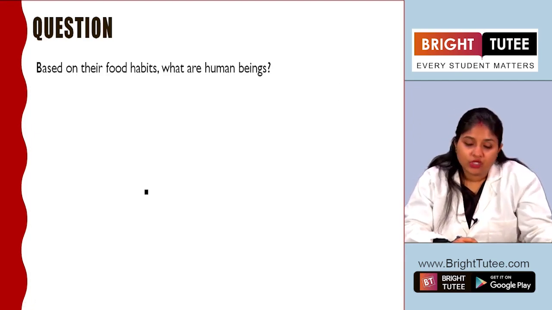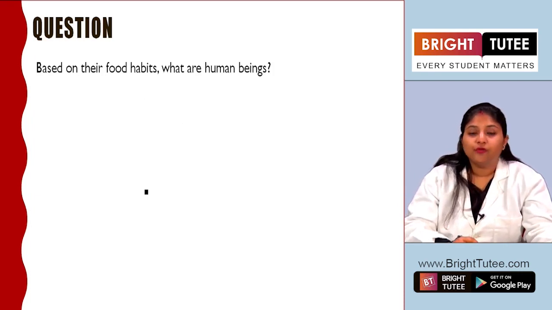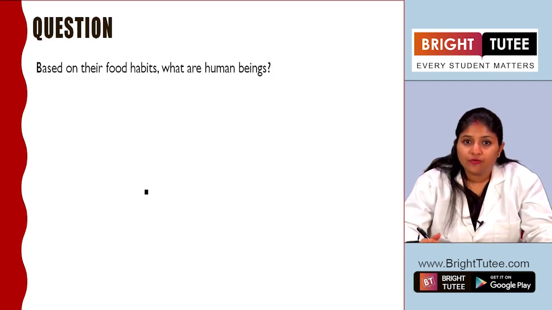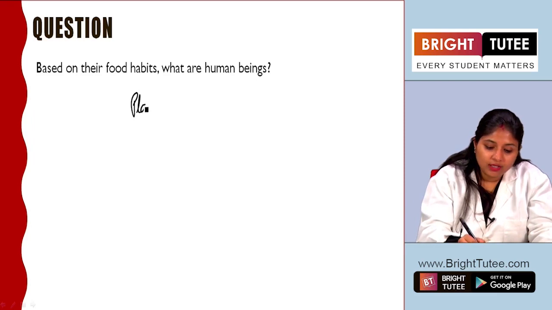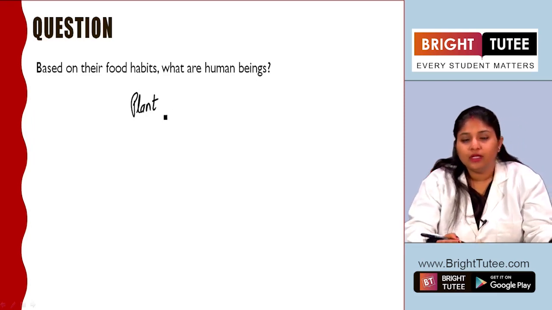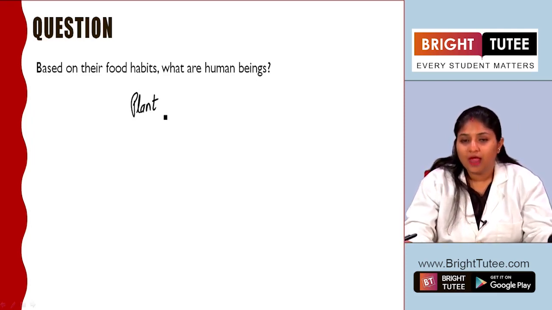Then next question, based on their food habits, what are human beings? Now if you look at your own diet or the diet of your friend, you will see that many people eat plant products only. That means they are eating only fruits and vegetables and rice and chapatis. They do not eat anything of animal origin, maybe eggs or meat.